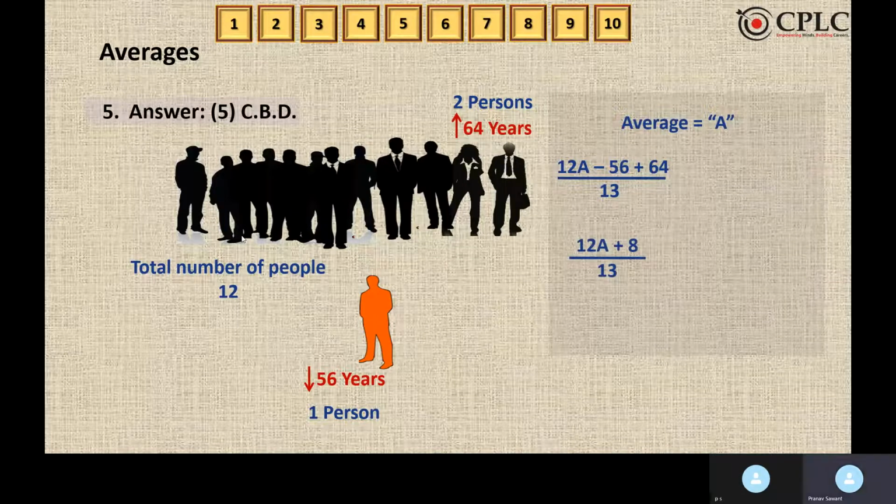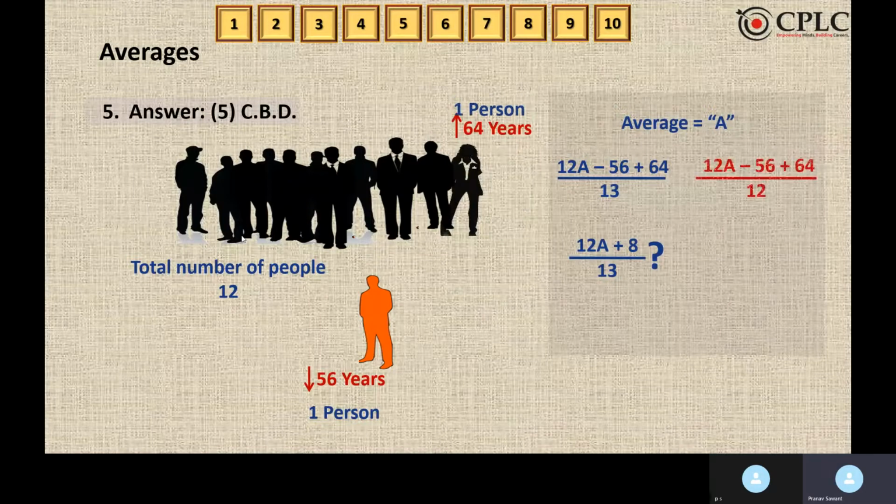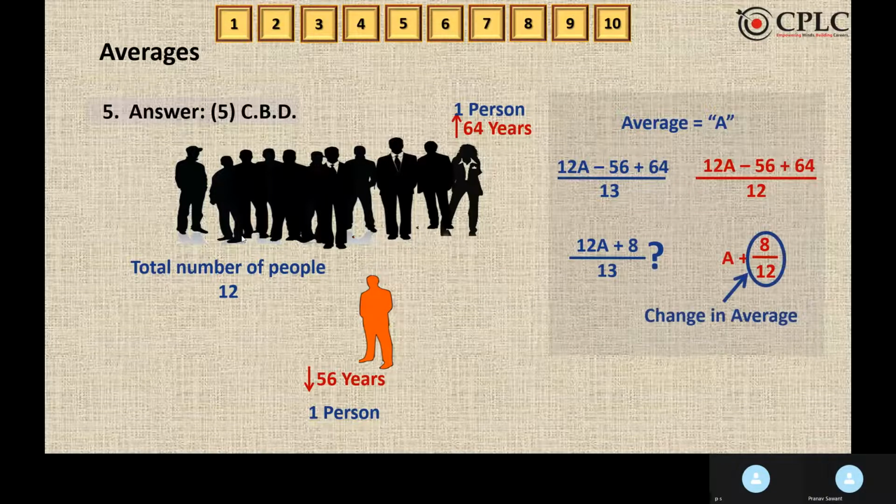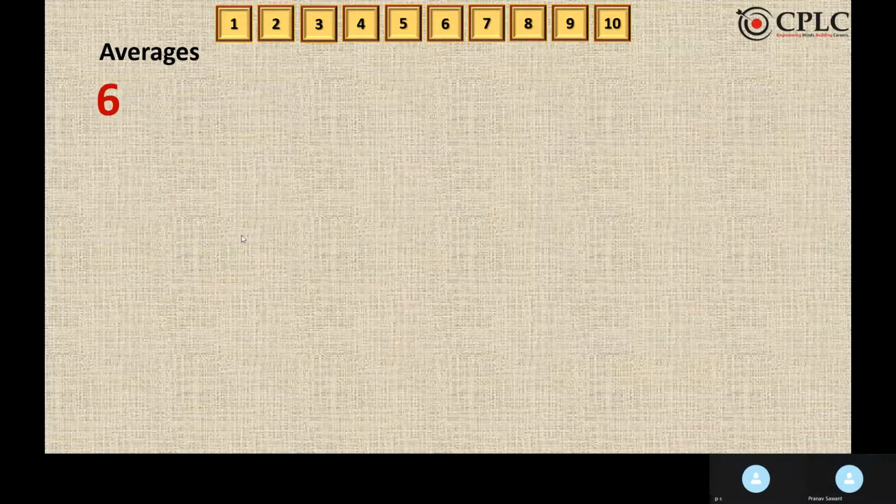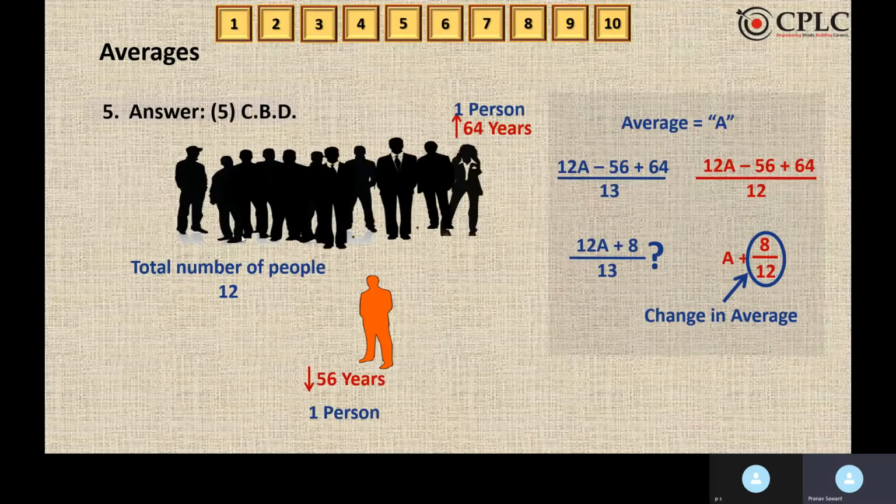So after solving this, we'll get 12A plus 8 upon 13, but we don't know the average. So how can we go ahead with this? We can get A plus 8 upon 12. But this is the change in the average. So we can't actually find out the answer, hence cannot be determined is the option that we will select.